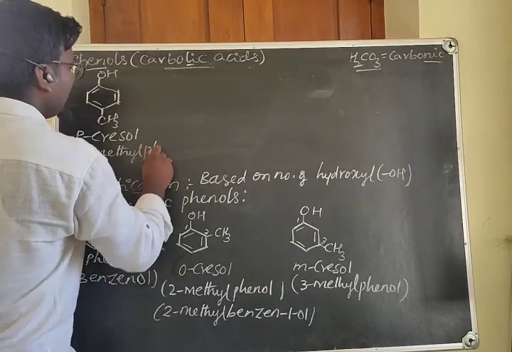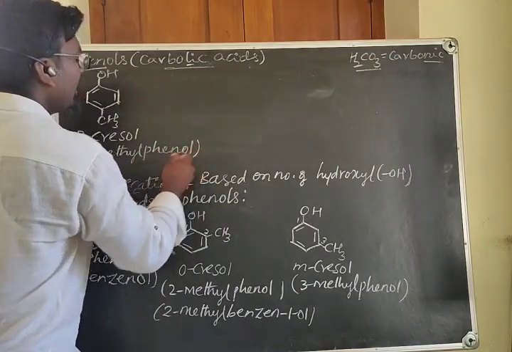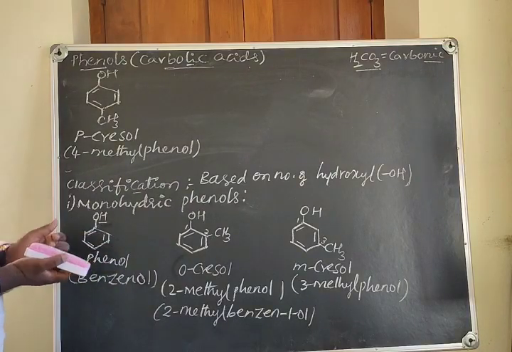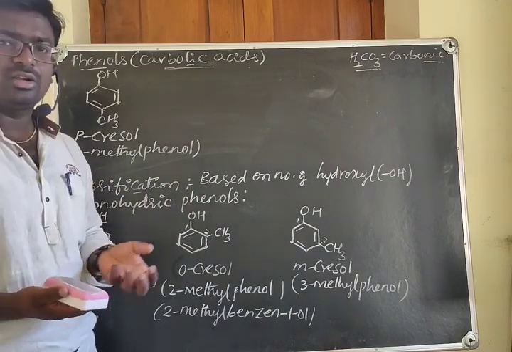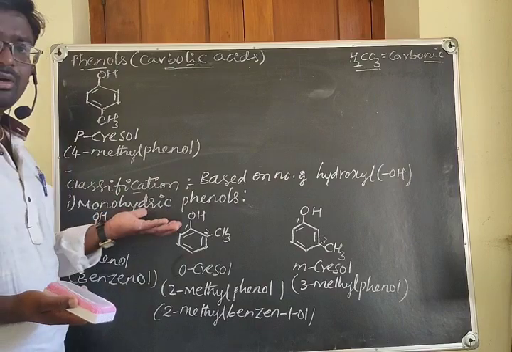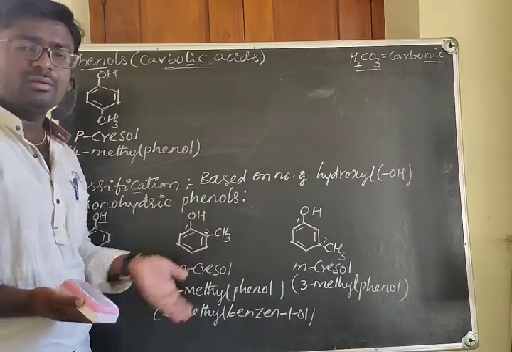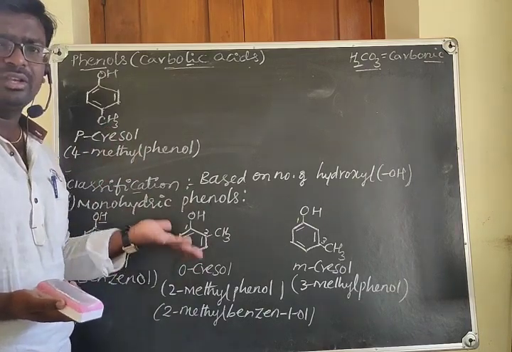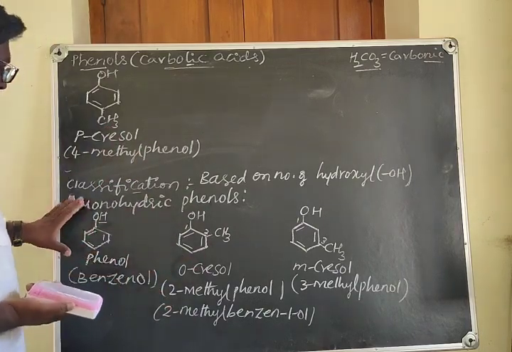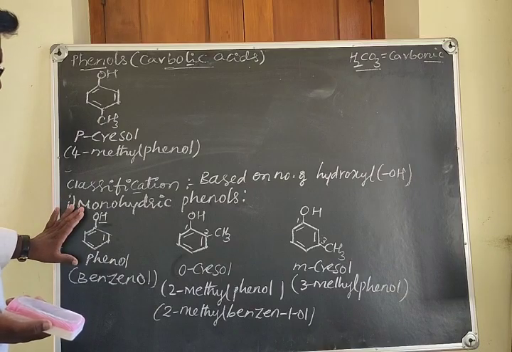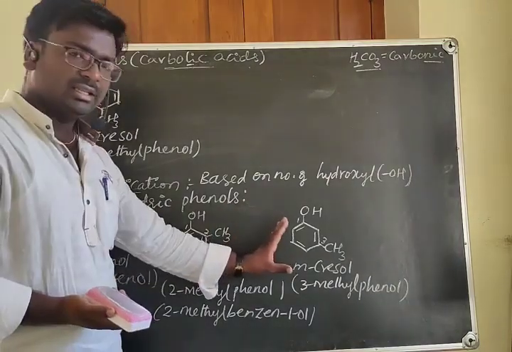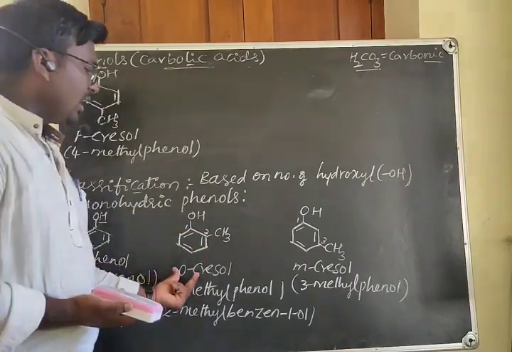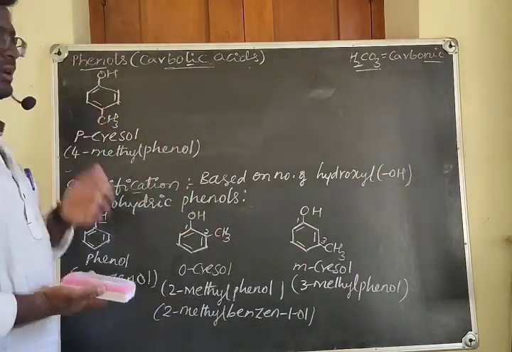For phenol you can also say benzenol. This is all about the monohydric phenols. What are monohydric phenols? The phenols containing only one OH group. The first member is phenol and the others we are taking are the cresols, which have isomers, that is ortho, meta and paracresols.